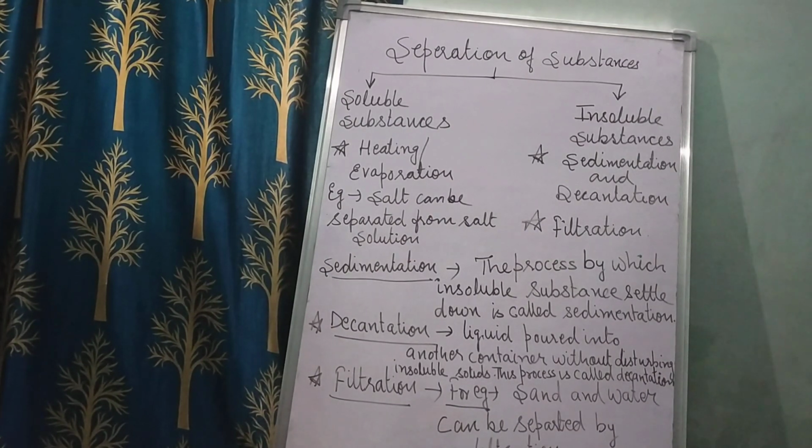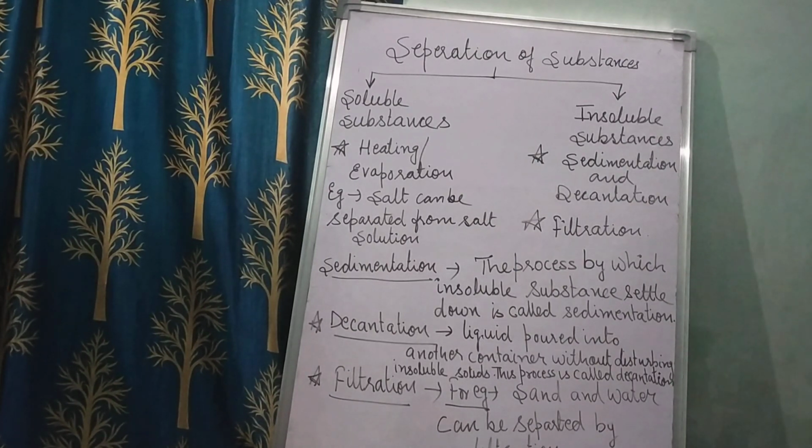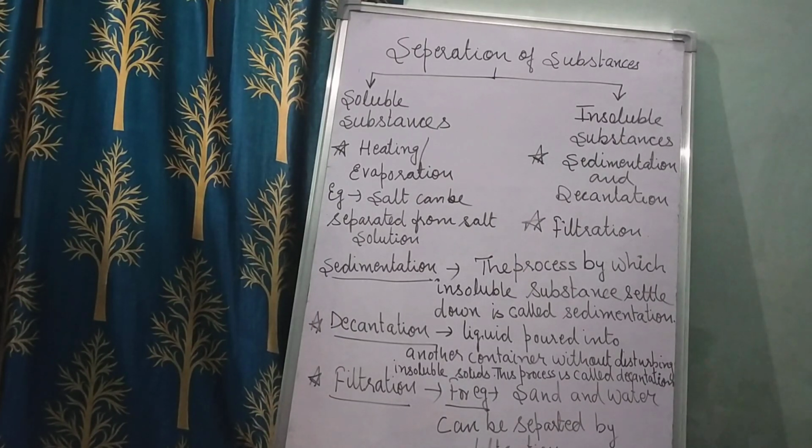Suppose I am giving one example about sedimentation. So what is sedimentation, children? First, the process by which insoluble substances settle down is called sedimentation. Now take muddy water. What will happen to the liquid during the sedimentation process? The liquid is left undisturbed for some time. You put the mud in the liquid, stir it and keep it for some time.